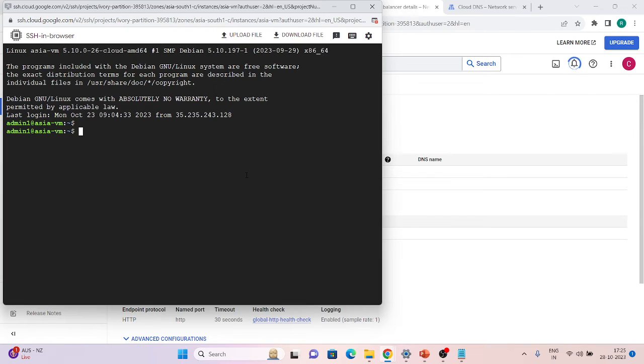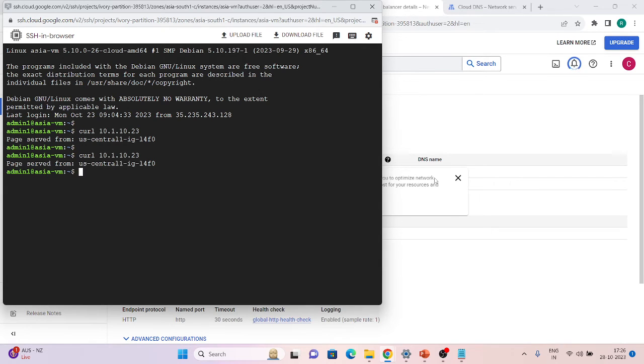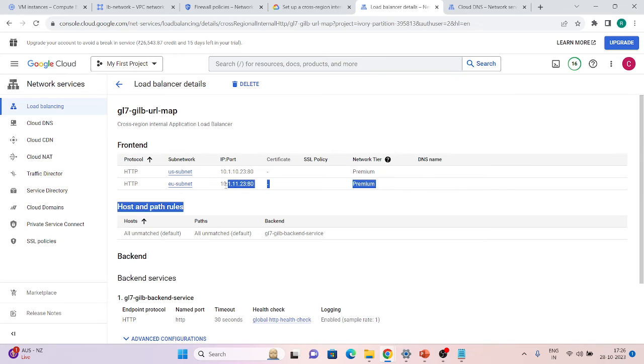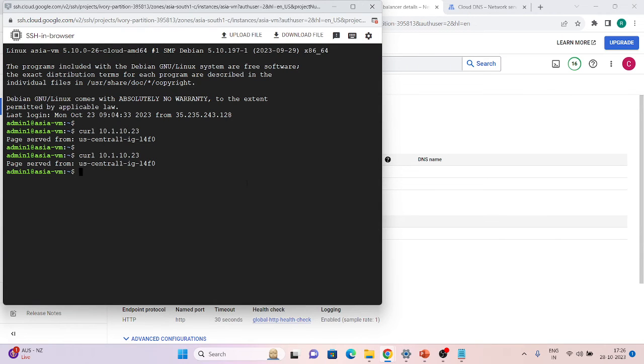I curl this one from my Asia VM, and we can see we are getting a response from the US one. So let me curl another IP, this one, which is the EU one, and I'm getting a response from EU.